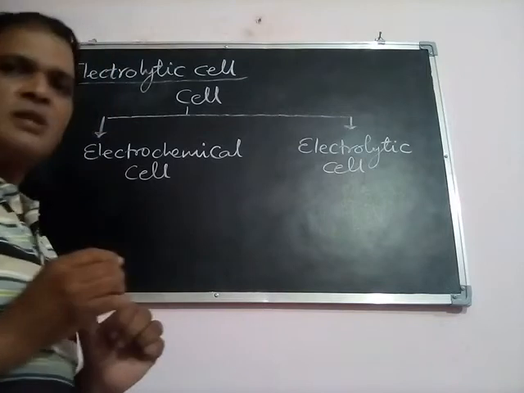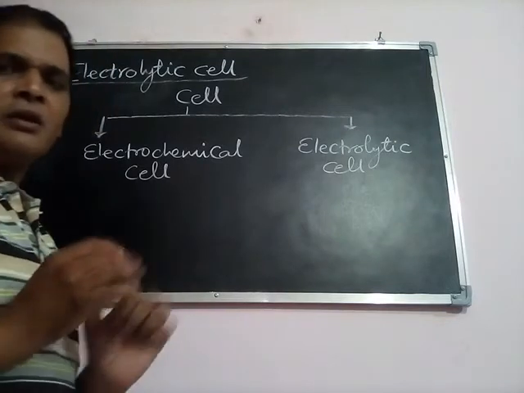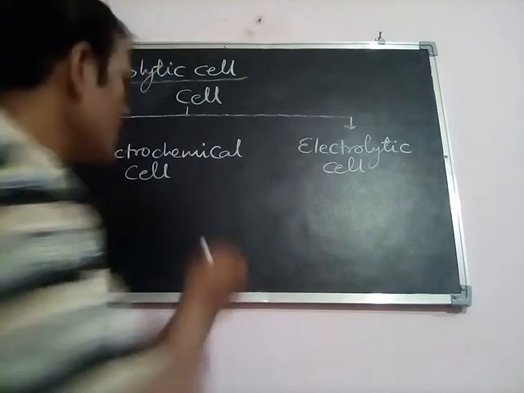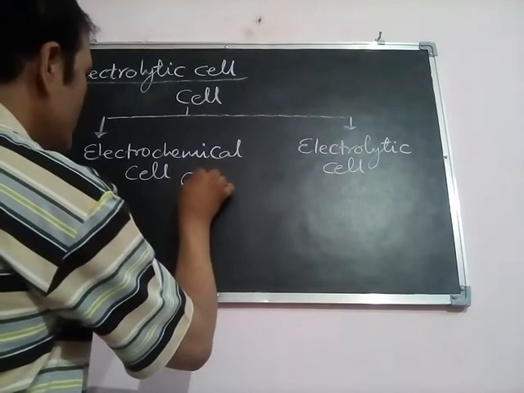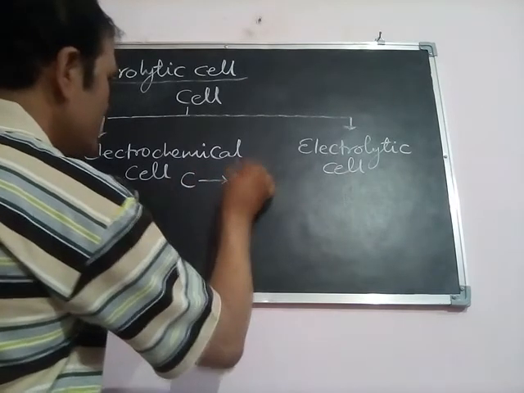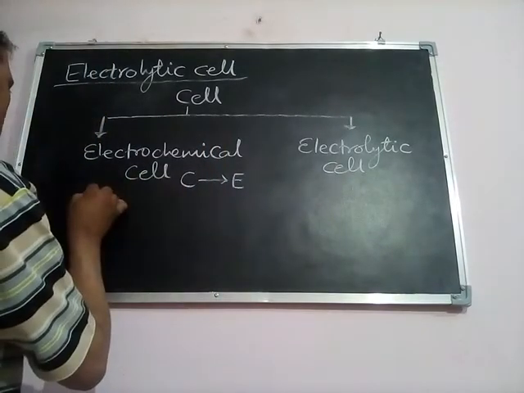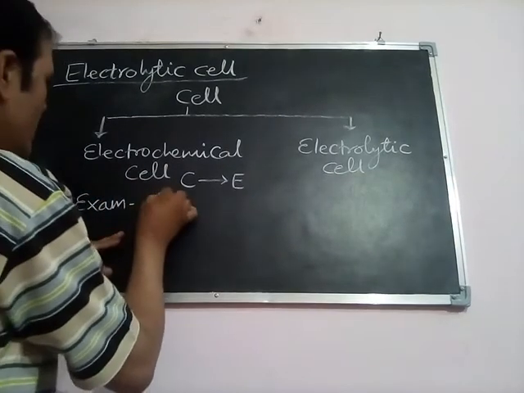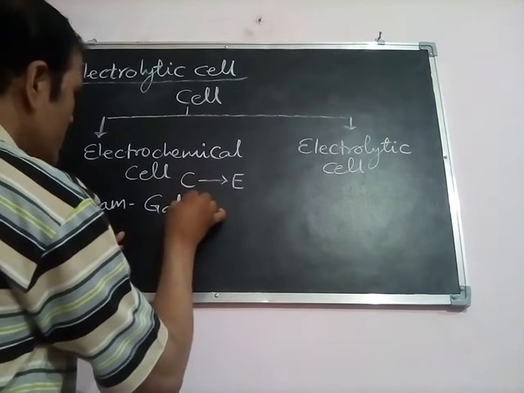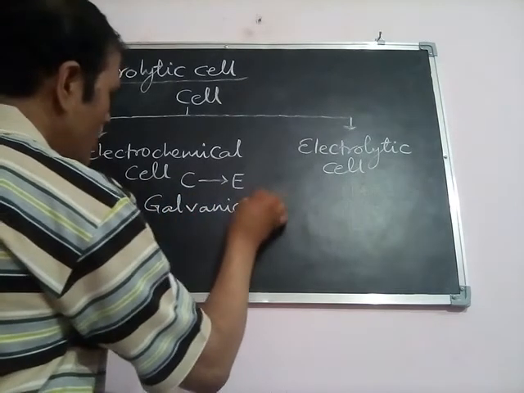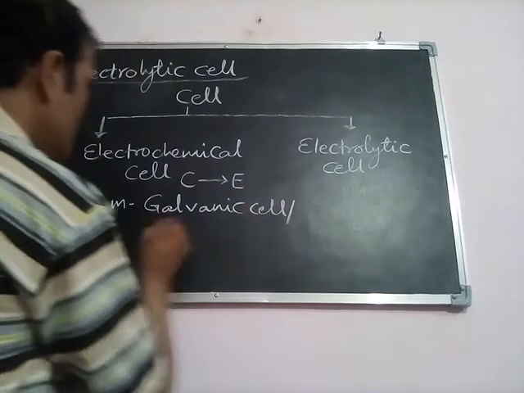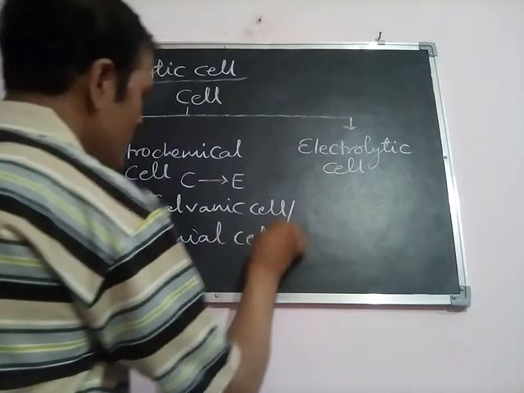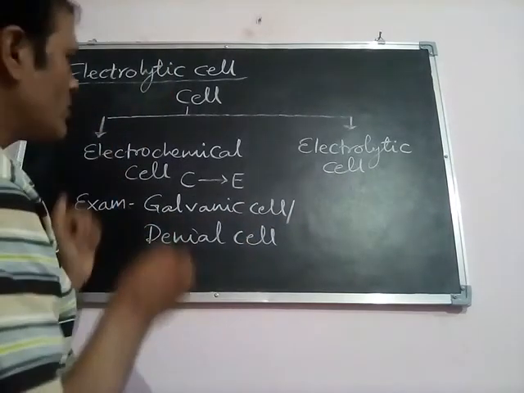Electrochemical cells are those cells in which the chemical energy of the cell will change into electrical energy. The examples of such type of cell are the galvanic cell, or you can also give here the example of Daniell cell. So these are the electrochemical cells.